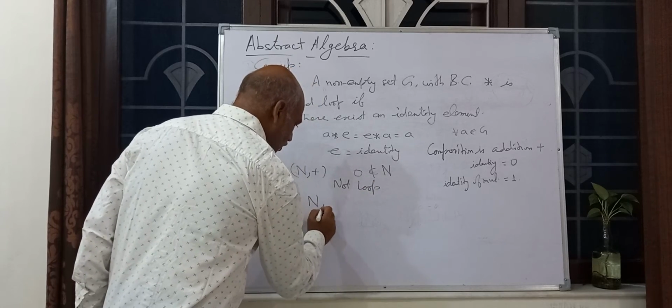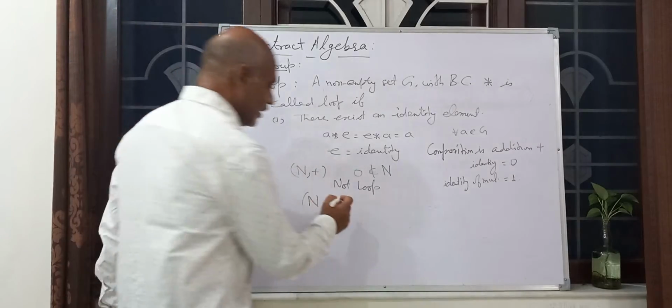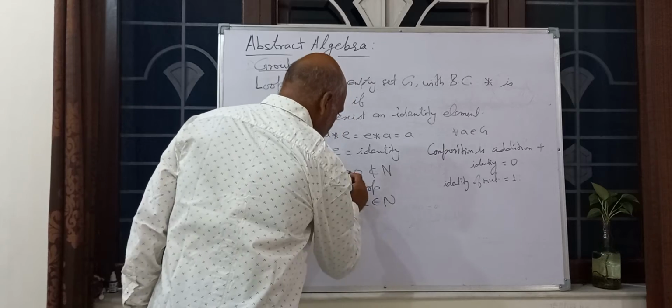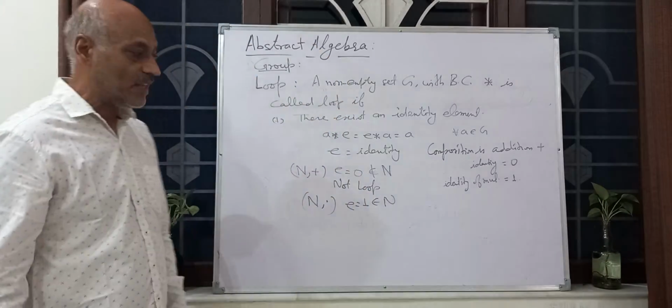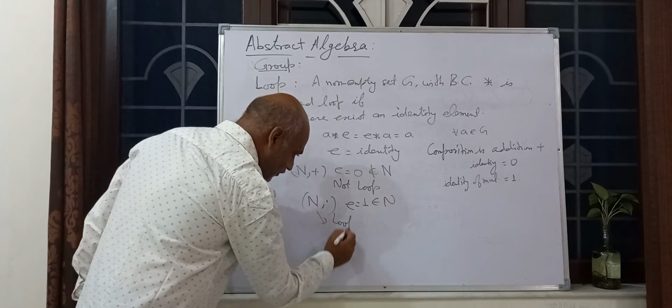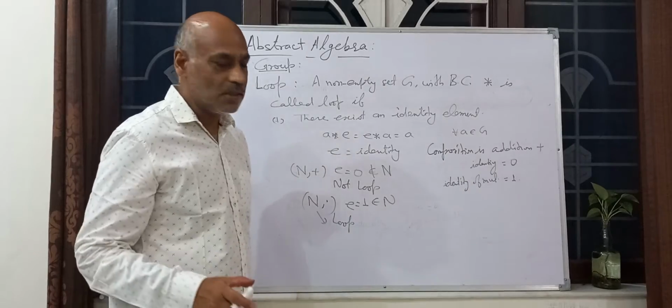But if we take N dot, what is the identity of multiplication? The multiplication identity is 1. 1 belongs to N. So E is equal to 1, which belongs to N. So this is a loop. N dot is a loop, but N plus is not.